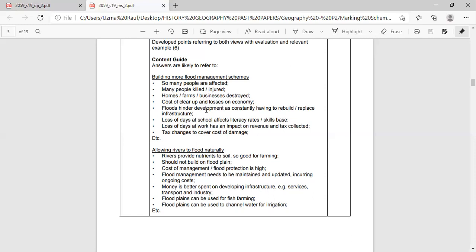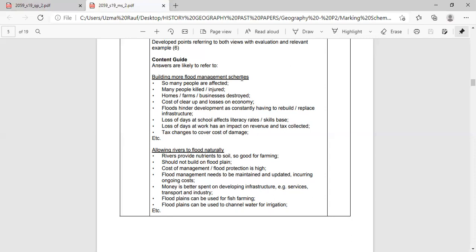Because floods hinder development, as constantly having to rebuild infrastructure would be a burden on the national economy. Right? So I have given two arguments in favor of statement A.